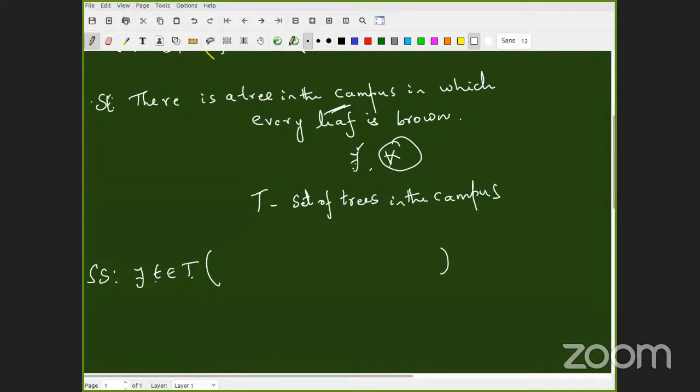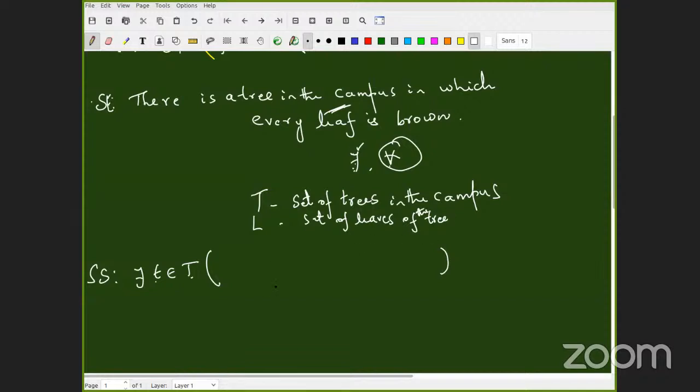Set of leaves of what? That's where I said be in focus. Can someone else answer this question? Set of leaves of what? Still we have not written the underlying set. L I'm going to put, but set of leaves of what? Set of leaves of the tree. Of the tree, what? In the campus.